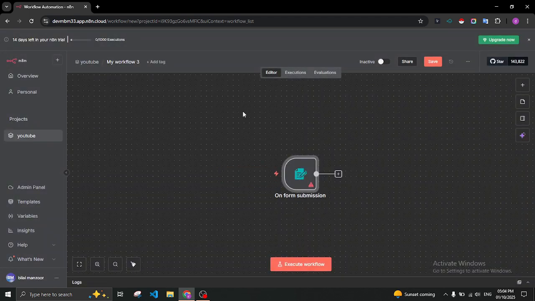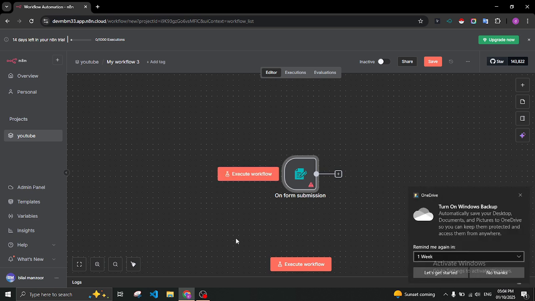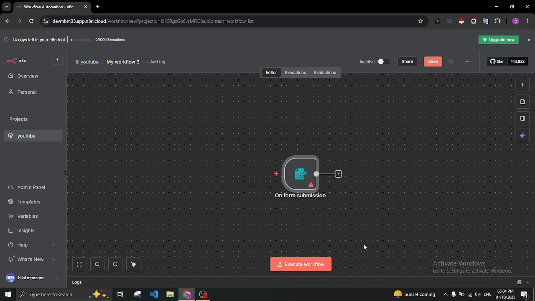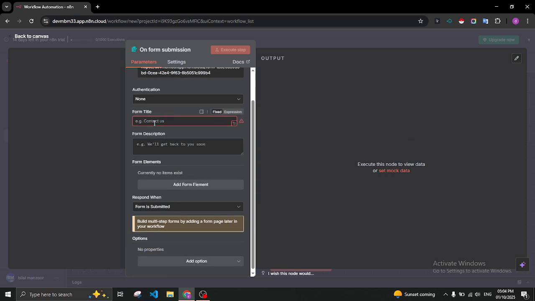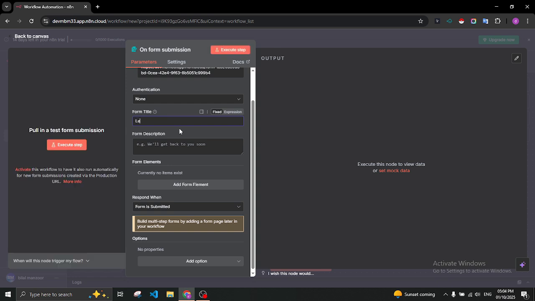We click back to canvas and here our trigger is added, and we can select this, and here is the testing URL, because we are in testing mode, and we keep this. And here we can add the title of the form. It's a leads generation form. Okay, here we write the description if we need,